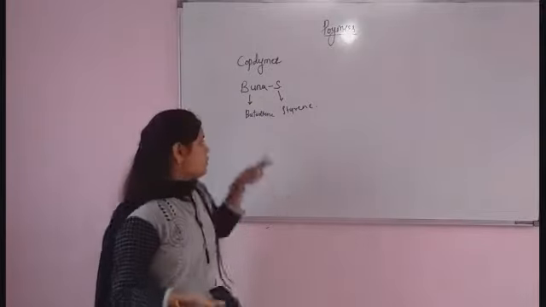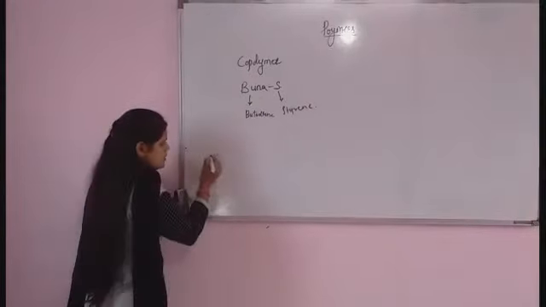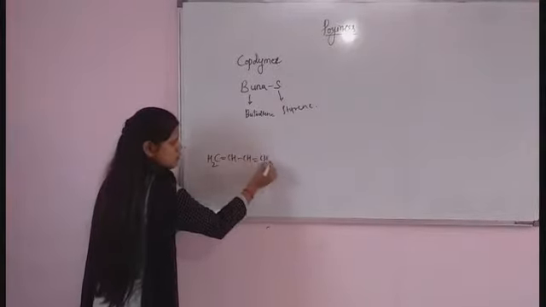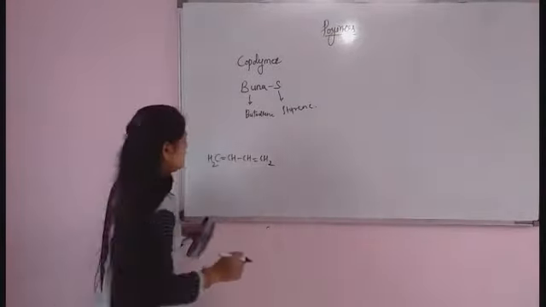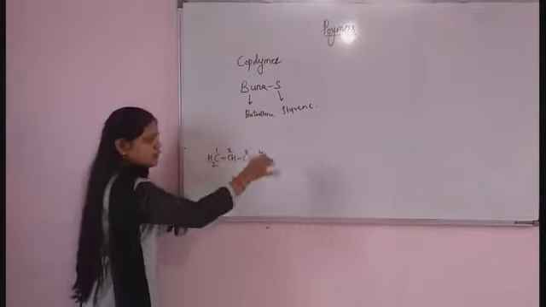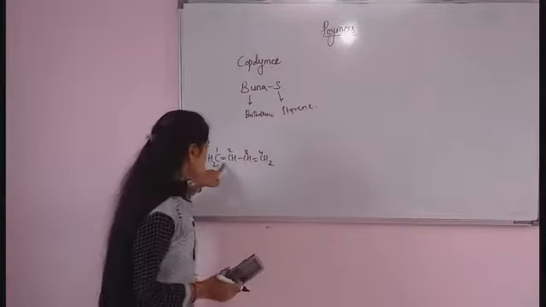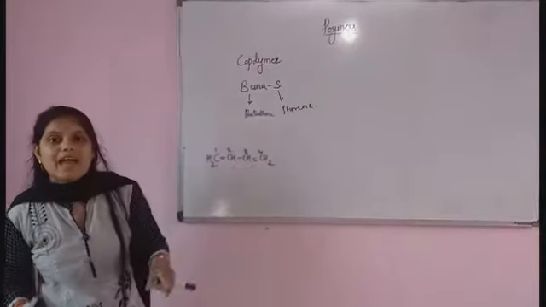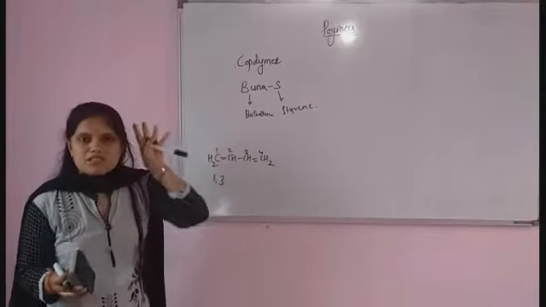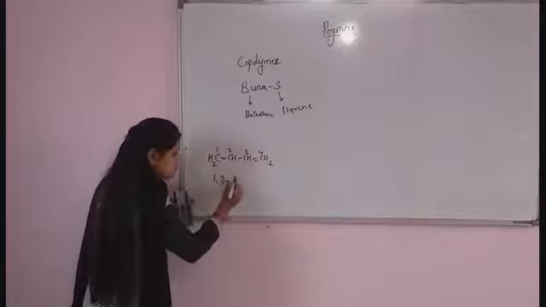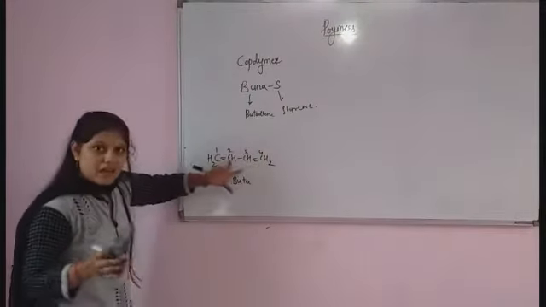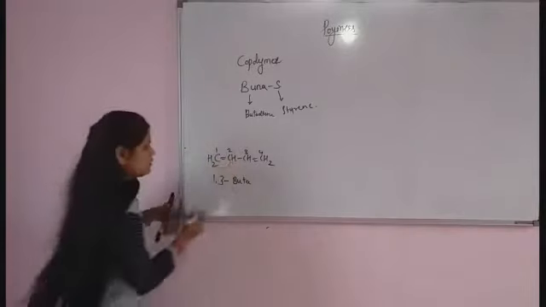So I will take butadiene here: CH2 double bond CH, single bond CH, double bond CH2. This is butadiene. What is the IUPAC name for butadiene? 1, 2, 3, 4, I select the longer chain. We have double bonds at the first and third carbon atoms, so 1,3. Four carbon atoms means but, and with double bonds it is a diene. So butadiene.